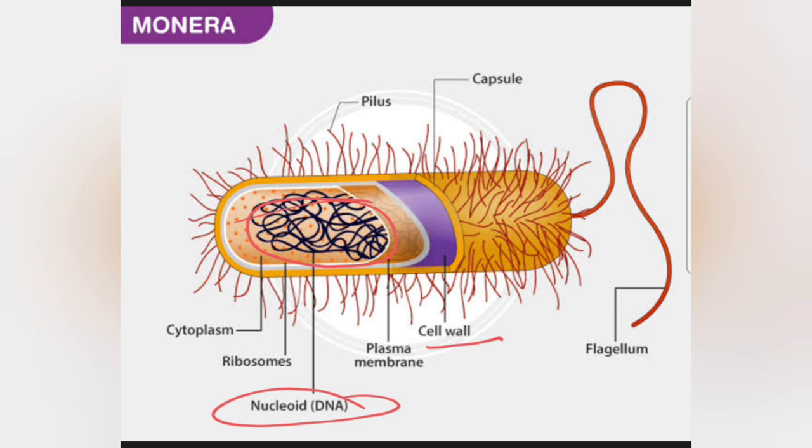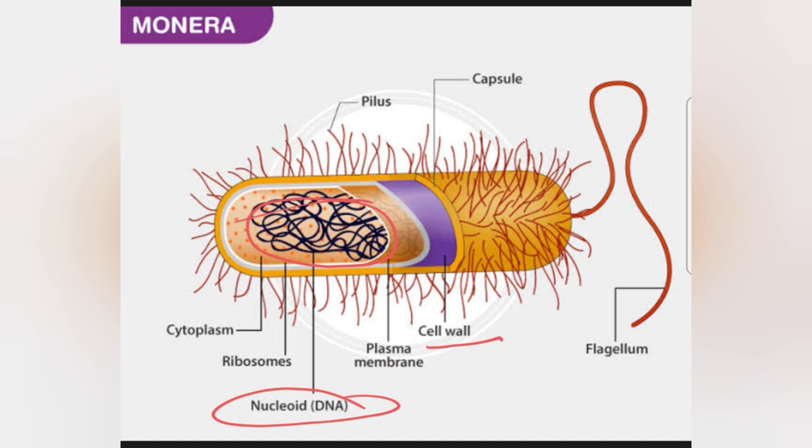Next is their mode of nutrition, which is mainly autotrophic, since they can prepare their own food, for example blue-green algae. Some organisms under kingdom Monera are heterotrophic as well, which cannot prepare their own food, for example most bacteria and mycoplasma.